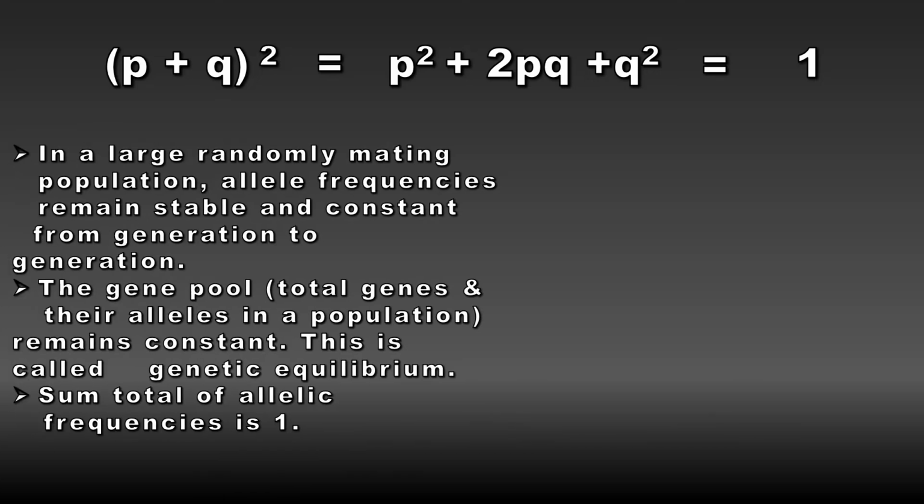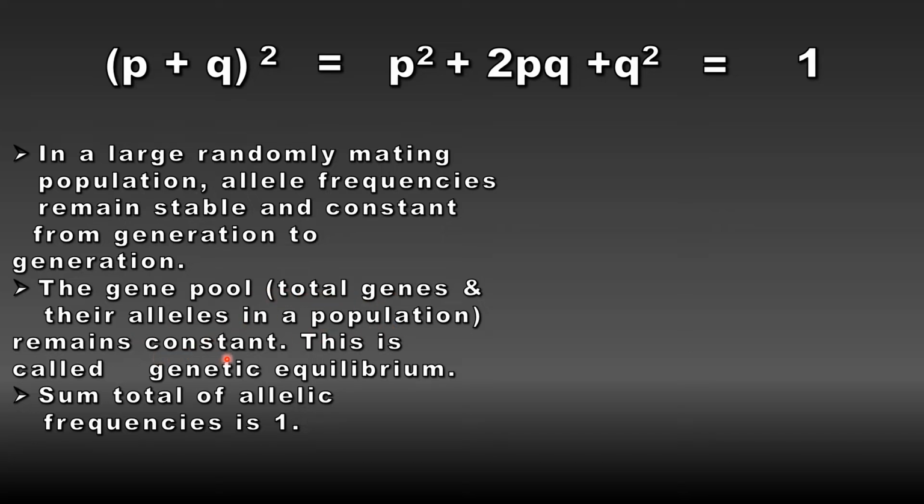Now with this information, let us understand Hardy-Weinberg principle again. In large randomly mating population, allele frequencies remain stable and constant from generation to generation. They say that the gene pool, which is nothing but total genes and their alleles in the population, remains constant.